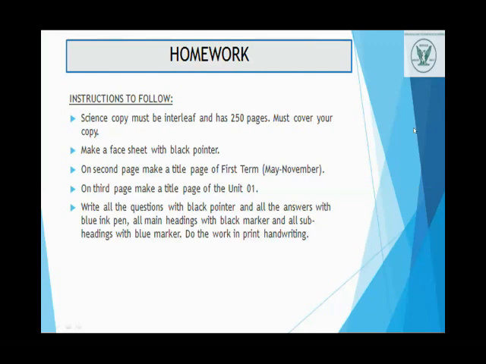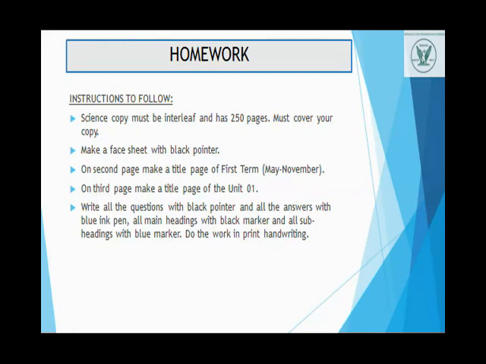Okay, now some instructions on how to start your new copy. The science copy must be interleaved and have 50 to 60 pages. It must be covered with a plastic sheet. Make a face sheet with a black pointer. All of you know that in class 4th you used a pen. So the black pointer is used to complete the inner face sheet. On the second page, make the title page of the first term, May to November 2021-22. On the third page, make a title page of unit number 1.